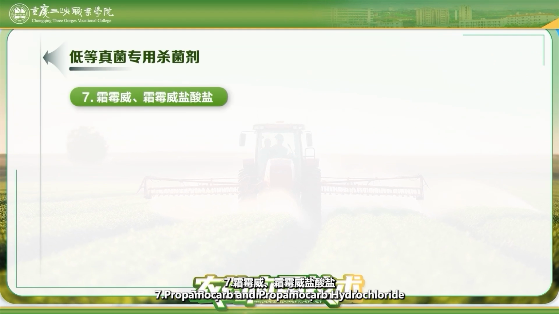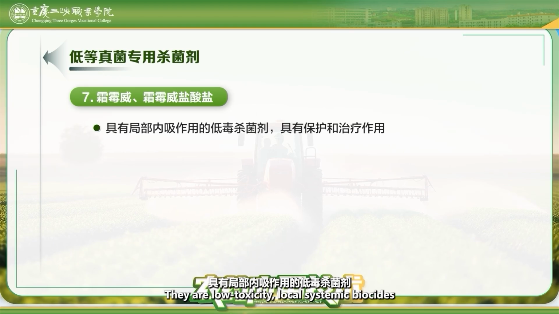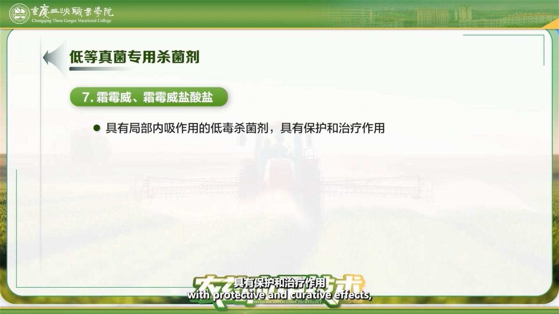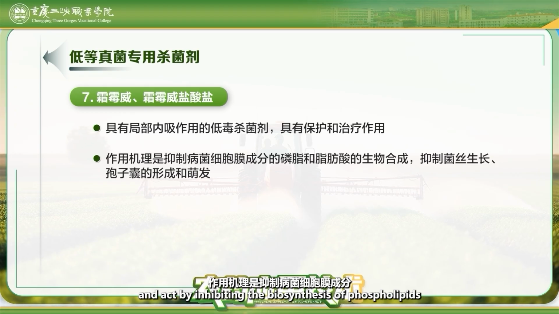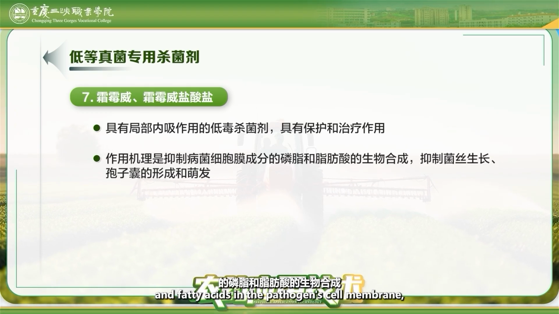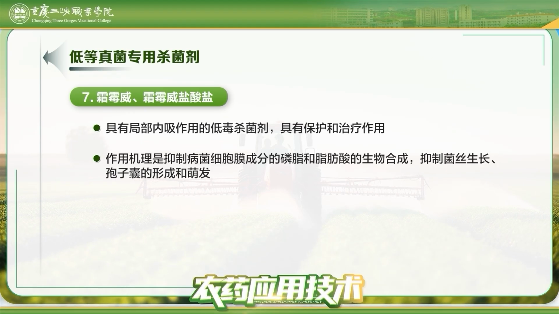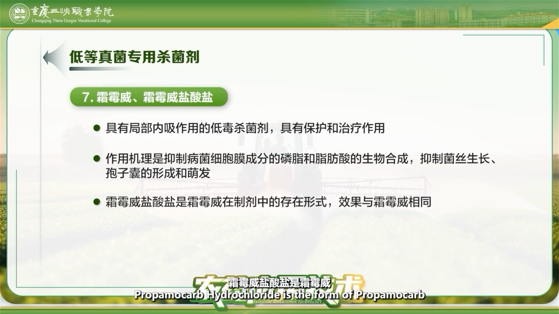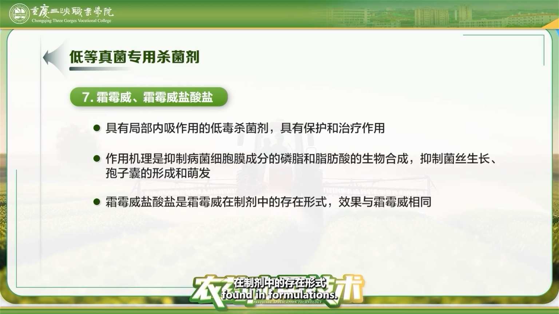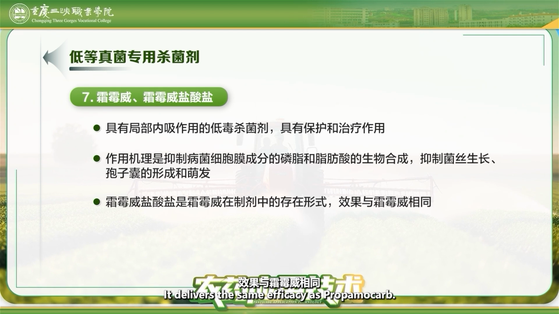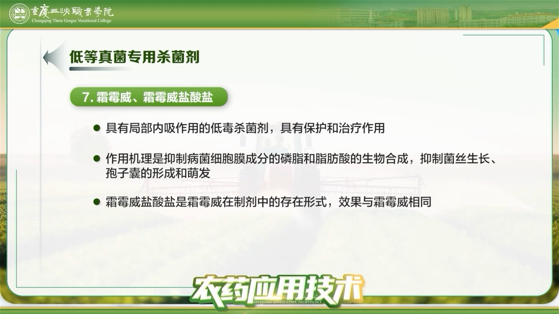7. Propamocop and propamocop hydrochloride. They are low-toxicity, local systemic biocides with protective and curative effects and act by inhibiting the biosynthesis of phospholipids and fatty acids in the pathogen cell membrane, thus preventing mycelial growth, spore formation, and germination. Propamocop hydrochloride is the form of propamocop found in formulations. It delivers the same efficacy as propamocop.